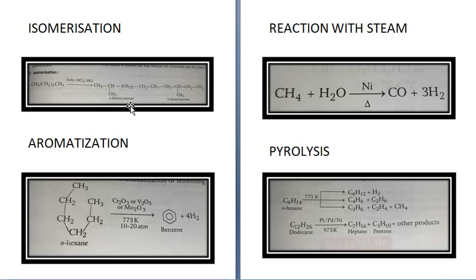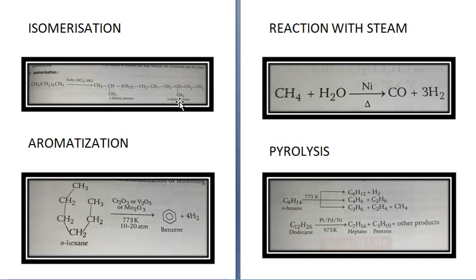plus, this time the attachment will be on the third one, then becomes 3-methyl pentane. So you get two types of pentane, 2-methyl pentane where CH3 is attached to the second carbon, and 3-methyl pentane where CH3 is attached to third carbon. So you are getting isomeric forms. This type of reaction is called as isomerization reaction.